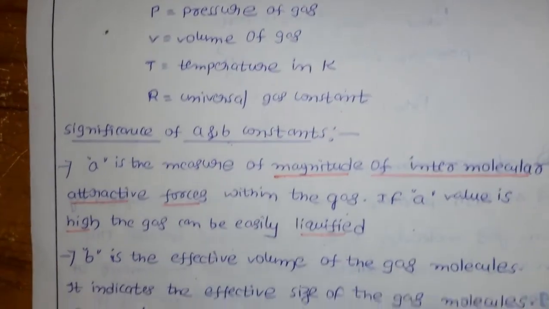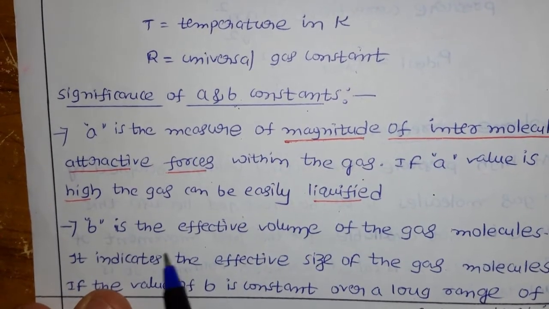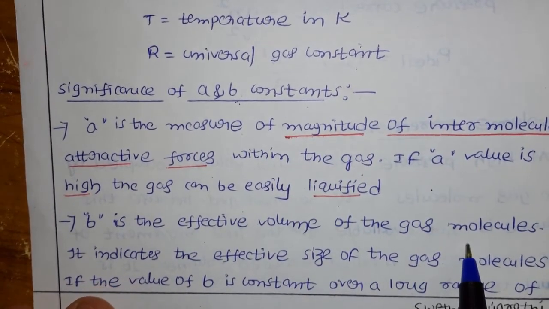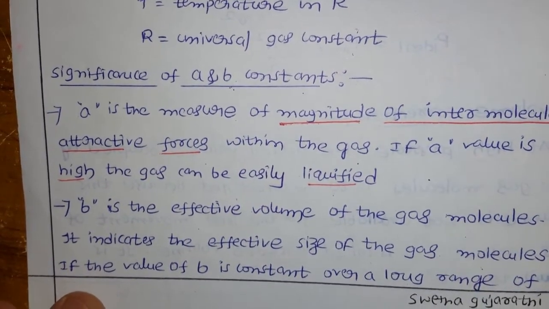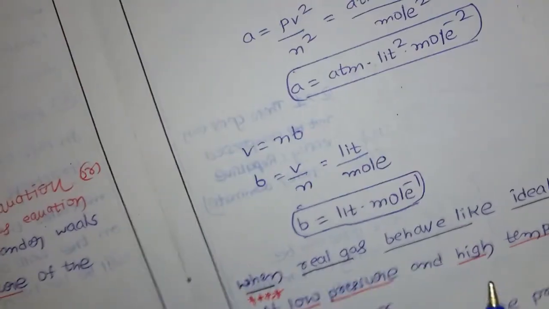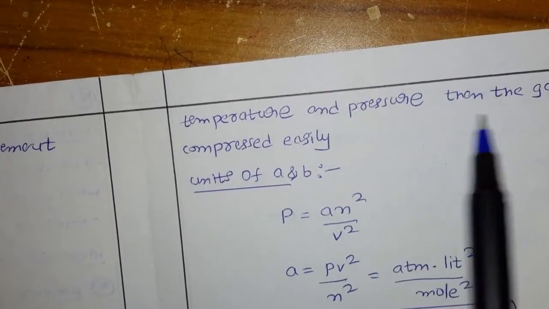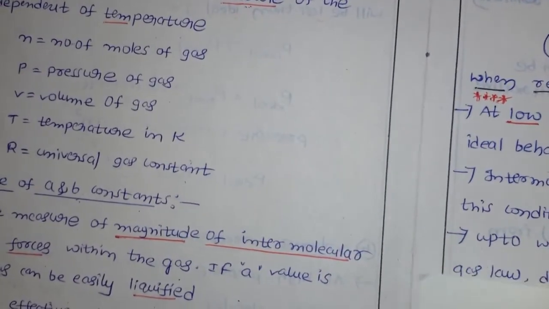Now come to the next, we have B. The next Van der Waals constant is B. B is the effective volume of the gas molecules. It indicates the effective size of the gas molecules, okay. If the value of B is constant over a long range of temperature and pressure, then the gas cannot be compressed easily. So B is the effective volume of the gas molecule.